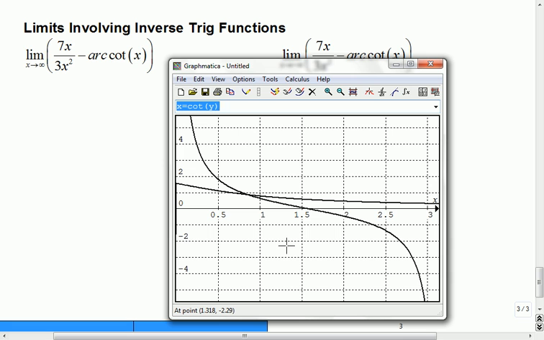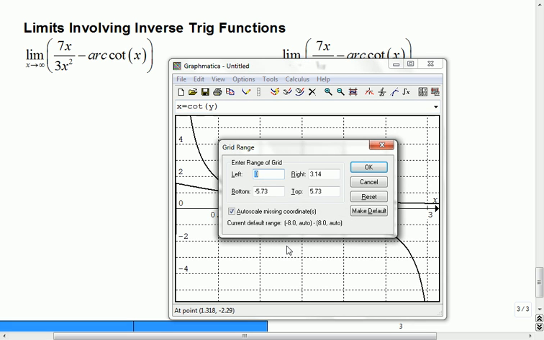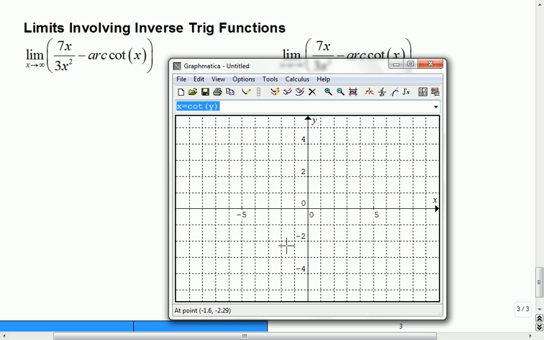Well, it's kind of strange because it's chopped off right now. So I'm going to split up this graph a little bit just so you can see it better. Oops, that wasn't an equation. X equals cotangent of y.